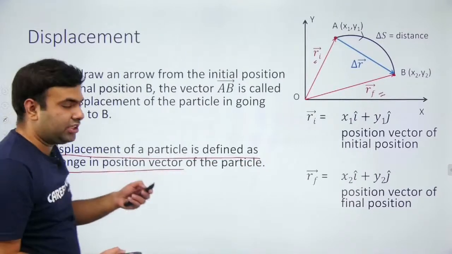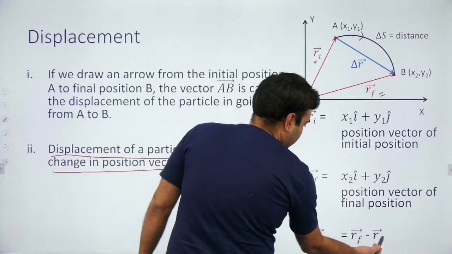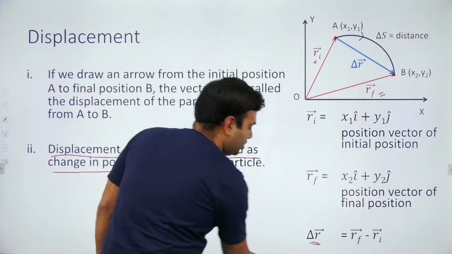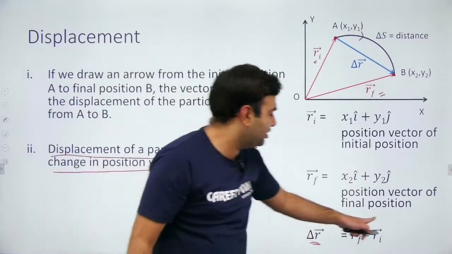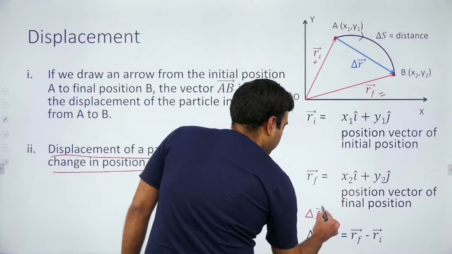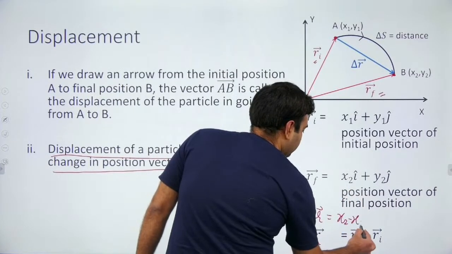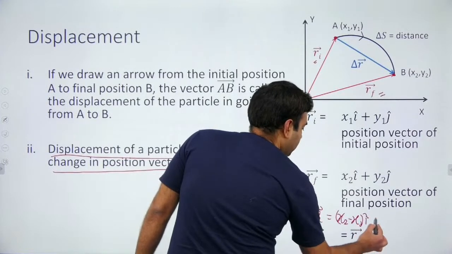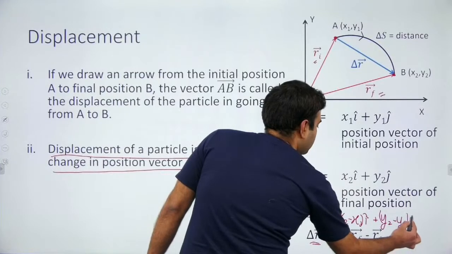So in vector form we have to do subtraction. Final position vector minus initial position vector is the change in position vector, which is also known as displacement. As you can see, this is the vector form. Putting the values, you will get x2 minus x1 i cap plus y2 minus y1 j cap.